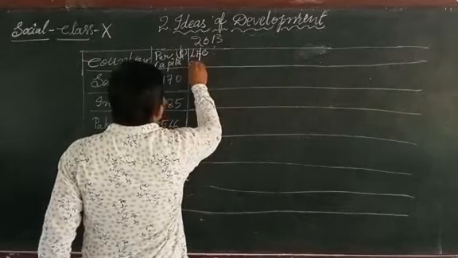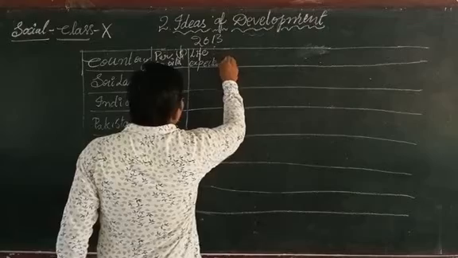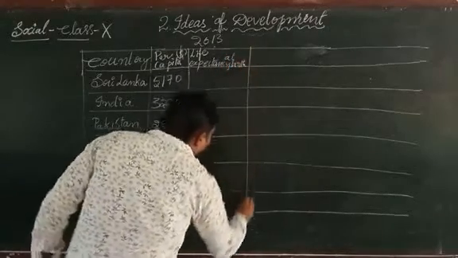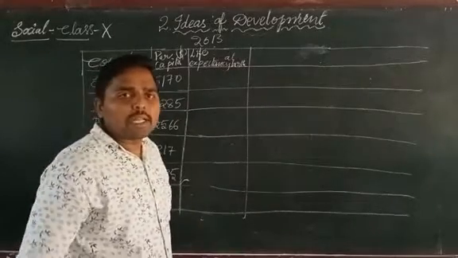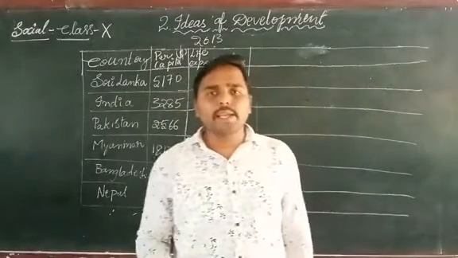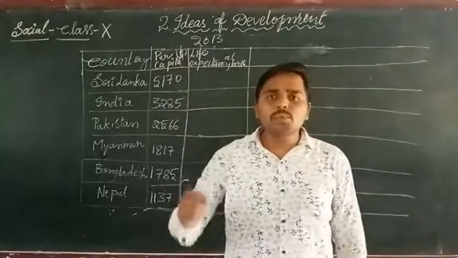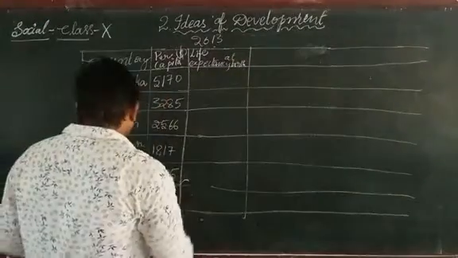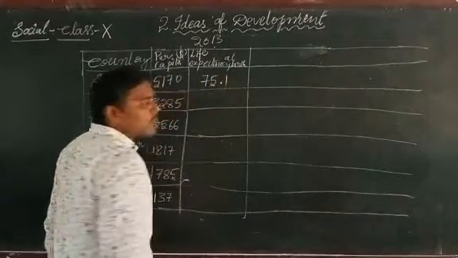Life expectancy at birth. This shows the average life of a person in the country, the average life of a person from the time of birth. Okay, in Sri Lanka, the average life of the people is 75.1 years.